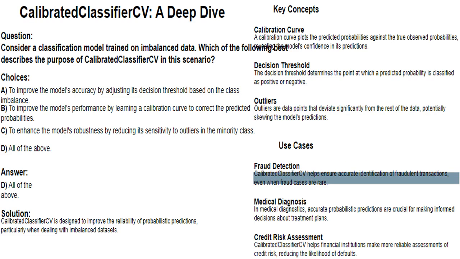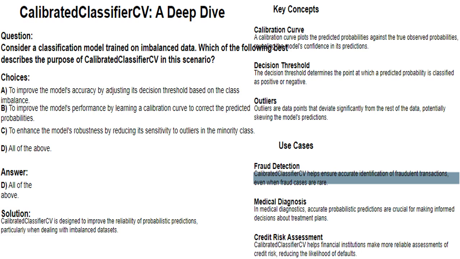Calibrated classifier CV helps ensure accurate identification of fraudulent transactions, even when fraud cases are rare. In credit card fraud detection, calibrated classifier CV can help to identify fraudulent transactions by adjusting the decision threshold based on the rarity of fraud cases.